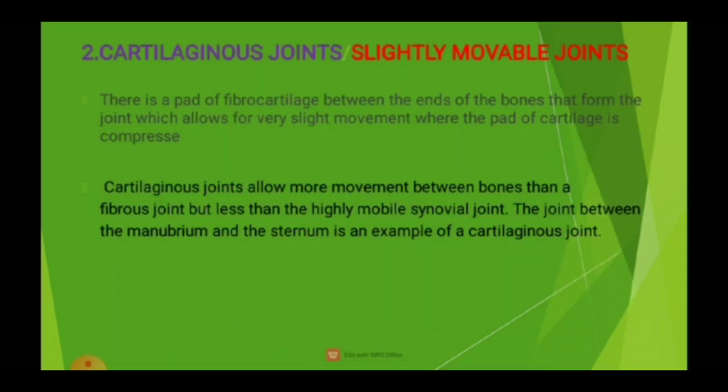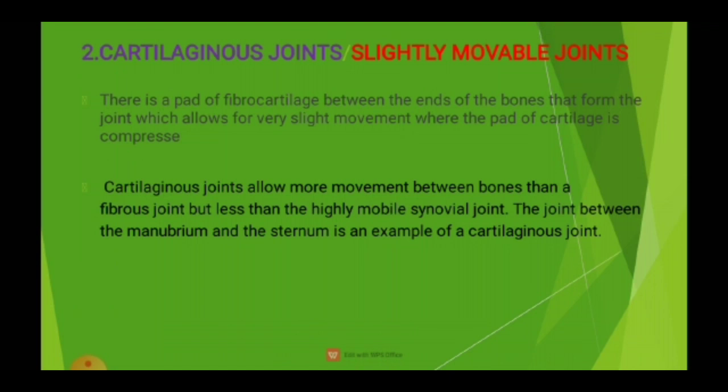Next, we go to cartilaginous joints. What is a cartilaginous joint? There is a pad of fibrocartilage between the ends of the bones that form the joint, which allows very slight movement where the pad of cartilage is compressed.